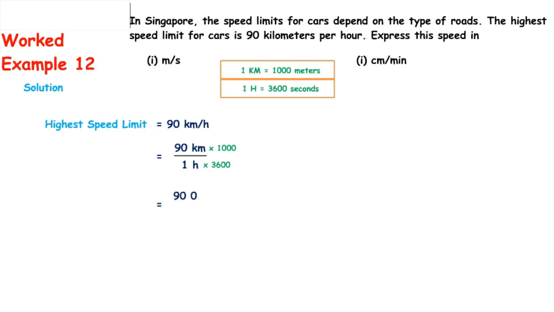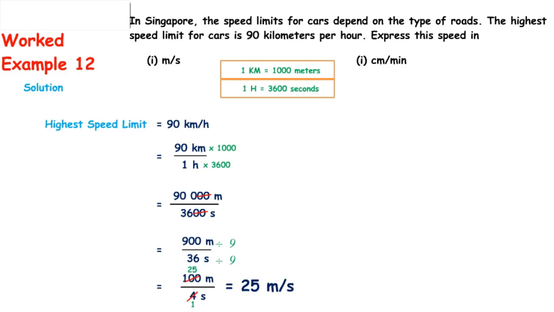Now, 90,000 meters over 3600 seconds. 2 zeros cancel out. 900 over 36. They both are divisible by 9. 9 into 100 equals 900. 9 into 4 equals 36. Now 4 into 1 is 4, and 4 into 25 equals 100. Our final answer is 25 meters per second.